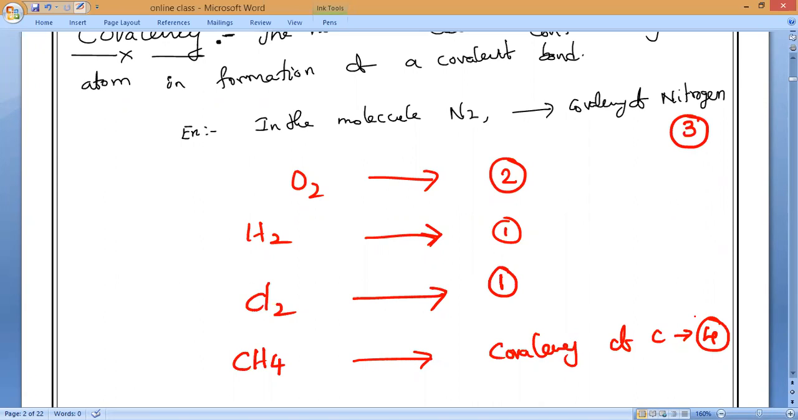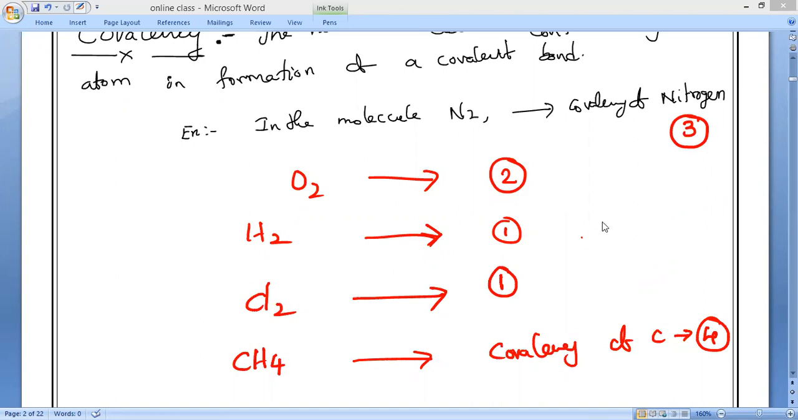So covalency means how many electrons they are sharing during the formation of a covalent bond. That is what we call covalency. Hope everybody understands. This question sometimes appears in our board exam for 1 mark: what is the covalency of a particular element in a given compound? So covalency means the number of electrons sharing during the bond formation. Any doubt, guys? Please respond.